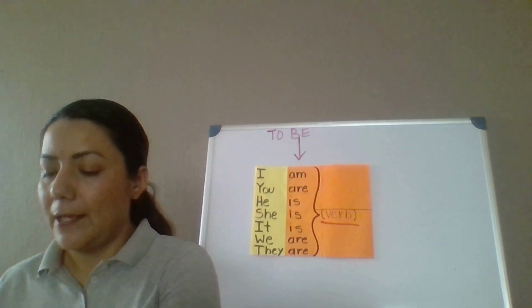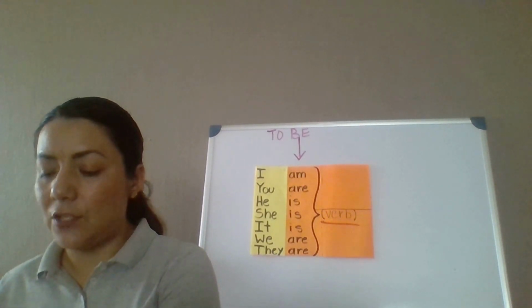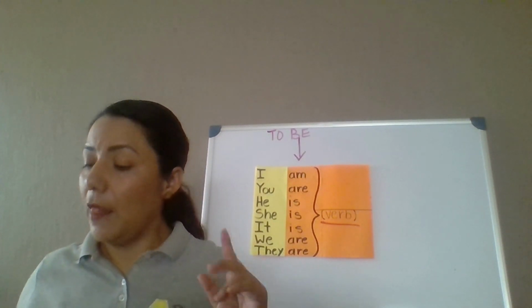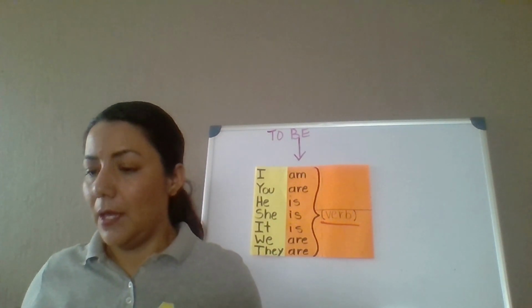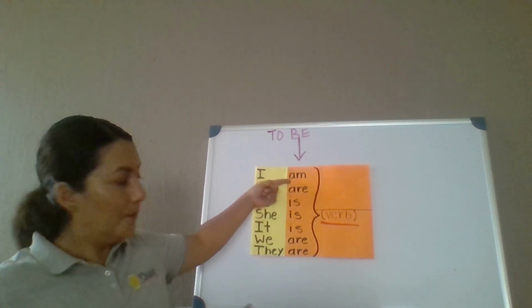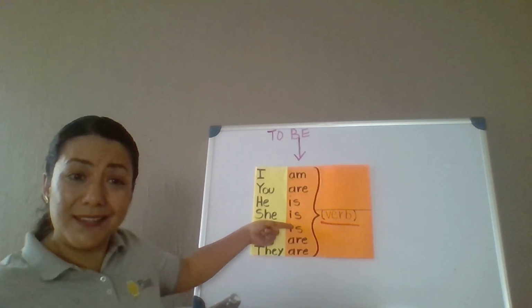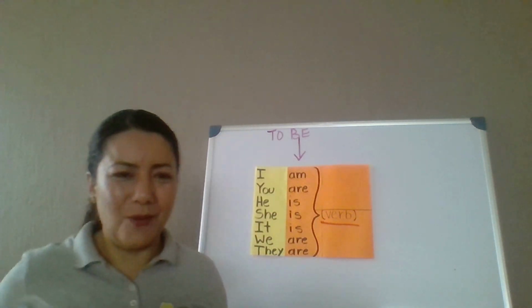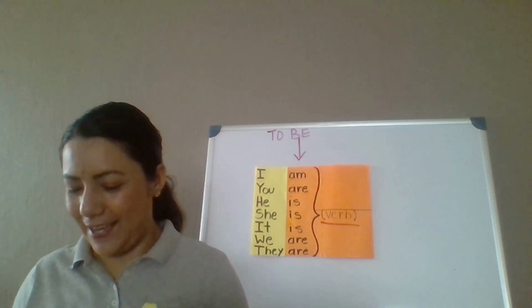Remember that subjects and verbs need to agree for the sentence to make sense. The verb to be in the present tense is am, is, and are. We said that before. We knew it. Okay, good.